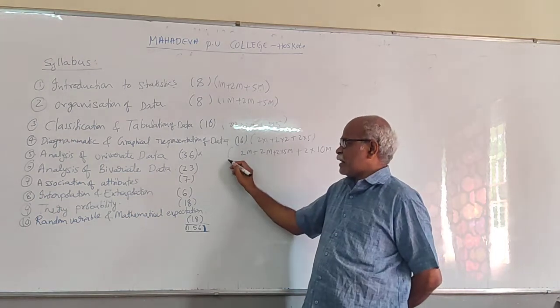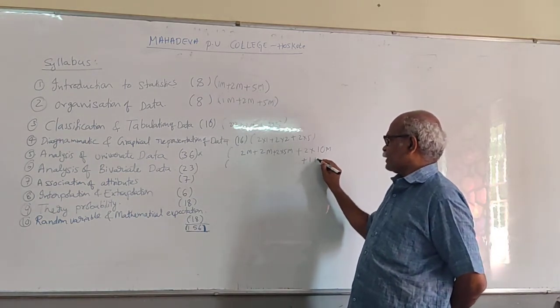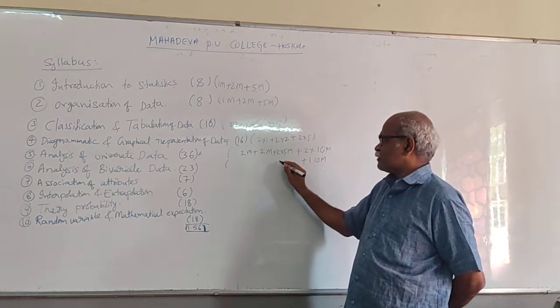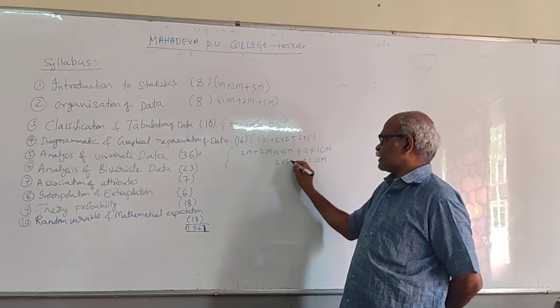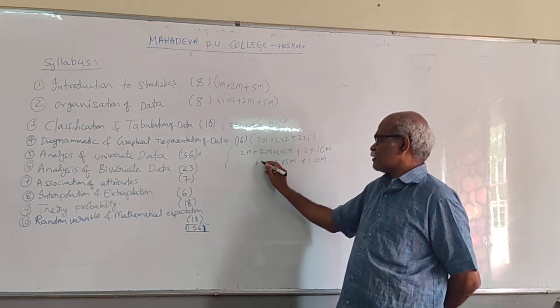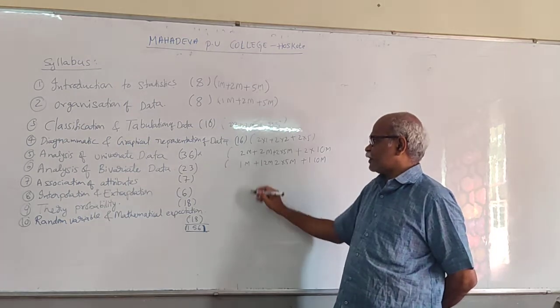And in analysis of bivariate data, one 10 marks, two 5 marks, one 2 marks, and one 1 mark question.